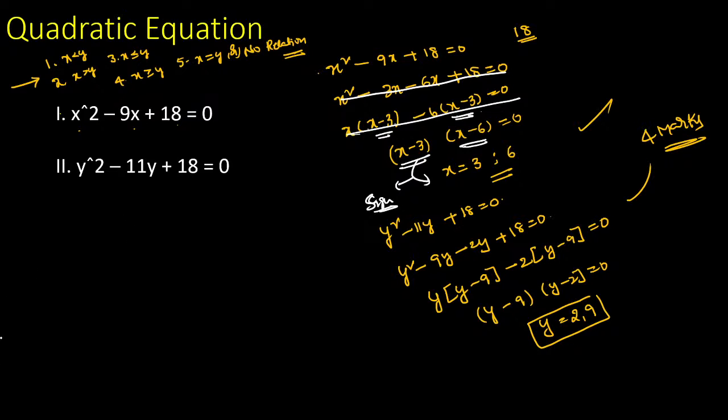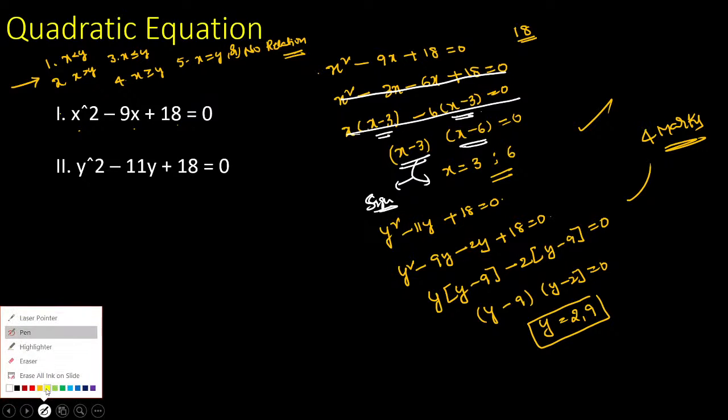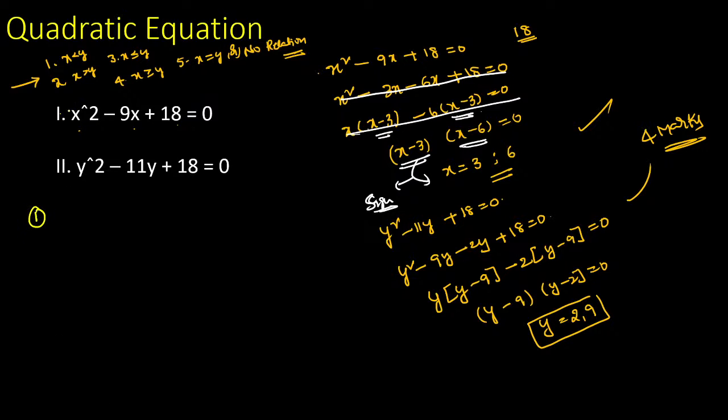Now see how I am doing it. Consider the first equation. First I observe the a value and c value. The a value is equal to 1, the c value is equal to 18. Here the resultant is positive, and we want the middle value to be negative. If you want the resultant to be positive, there are two chances: either both are positive, or both are negative. Then you get the final resultant positive.